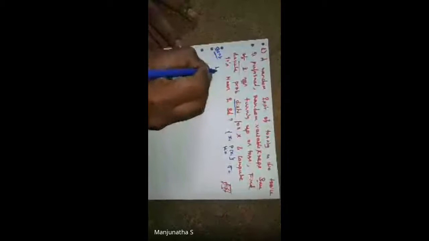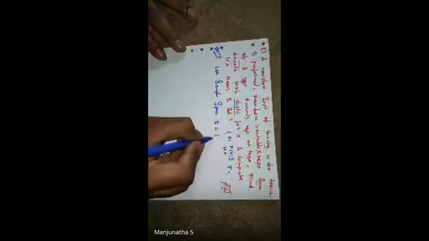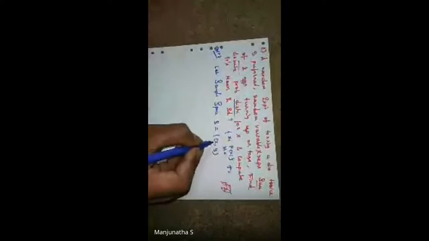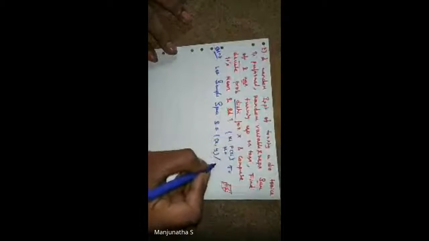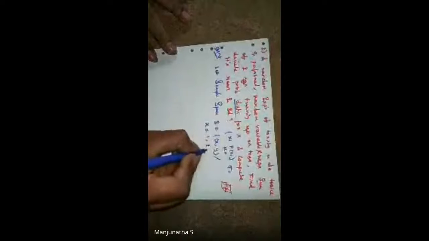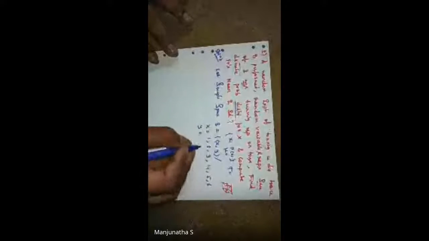First we need to write the sample space. So let sample space S be equal to (x, y), because two times, one die. x represents the first time rolling the die, and the second time rolling the die is y, where x is equal to 1, 2, 3, 4, 5, 6. From 1 to 6, numbers we'll get on the faces of the die. The second time, the same die is used, it is not replaced, and the numbers will be the same.